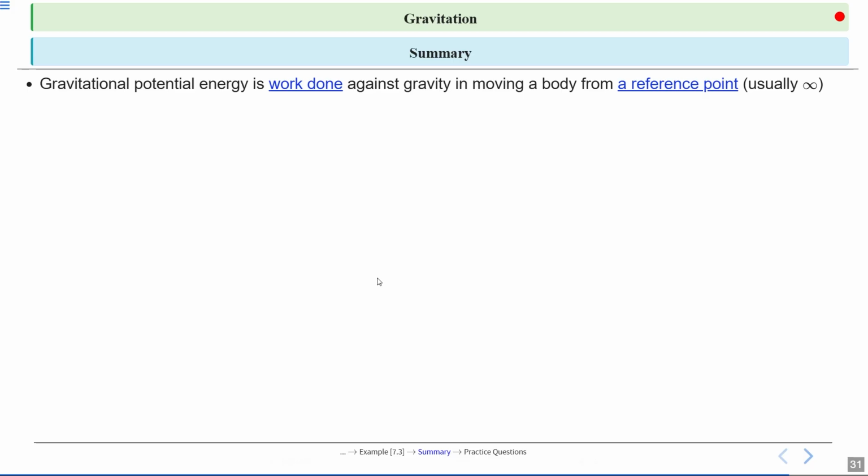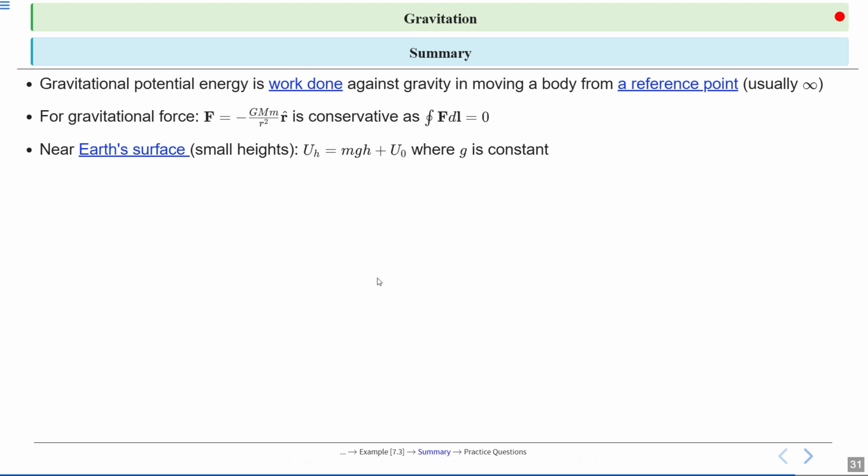Before we end today's lecture, let's quickly go through the summary of what we have learned. Gravitational potential energy: this is the work done against gravity to move a body from a reference point, which is often considered to be at infinity. Think of it as gravity energy stored due to an object's position in a gravitational field. The gravitational force F is equal to minus GMm divided by r square into r cap is conservative as closed integral F dot dl is equal to 0.